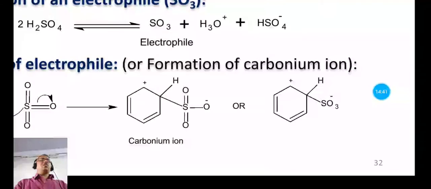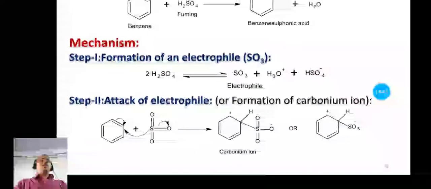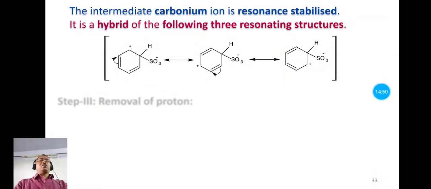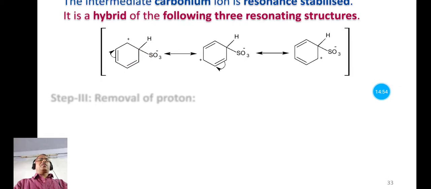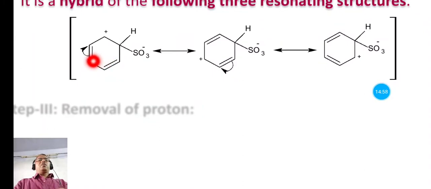It can also be represented by this second structure. So it is the carbonium ion, and it can be stabilized by three resonating structures. This is the first resonating structure of this carbonium ion, and when these pi electrons are shifted towards this carbon, we have this second structure where the positive charge is on this carbon, and when these pi electrons are shifted towards this carbon, then there will be a double bond between these two carbons and positive charge on this carbon.